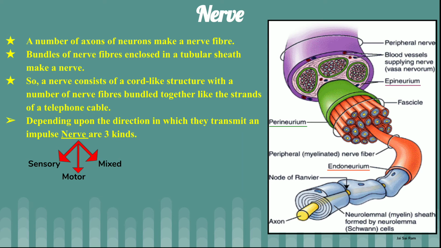Sorry, I was telling you the wrong thing, these are the nerves we are talking about. Then the impulses which are carried from the sensory to the motor nerves, these are mixed nerves. So nerves are of 3 kinds.